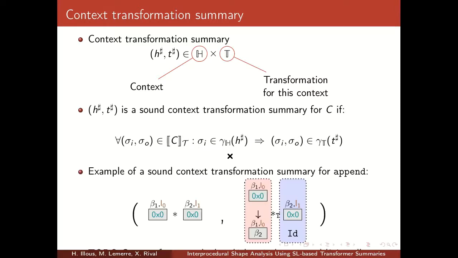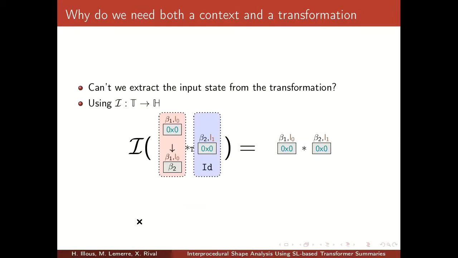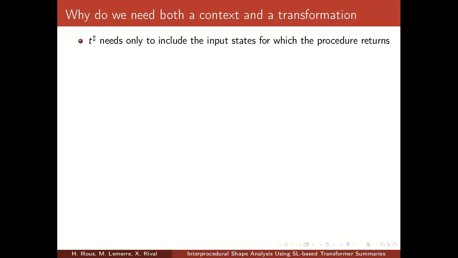For instance, this is a sound context transformation summary for append, but it only applies to lists that have only one element. The legitimate question is, why do we need both a context and a transformation? It could well be that we could extract the input state from the transformation. And indeed, in the case of the summary of append, which works only for a linked list of a single element, we can extract from this transformation this input state. In general, this does not work.